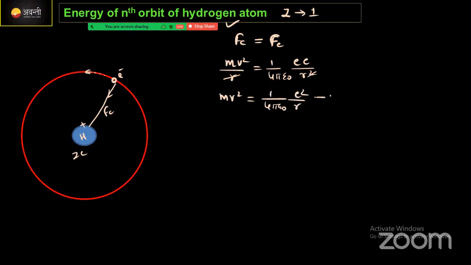Guys, please remember this equation, because from this you can derive everything if they ask in a board examination.